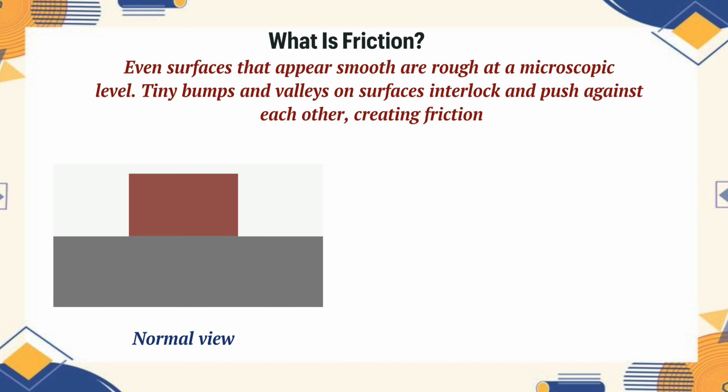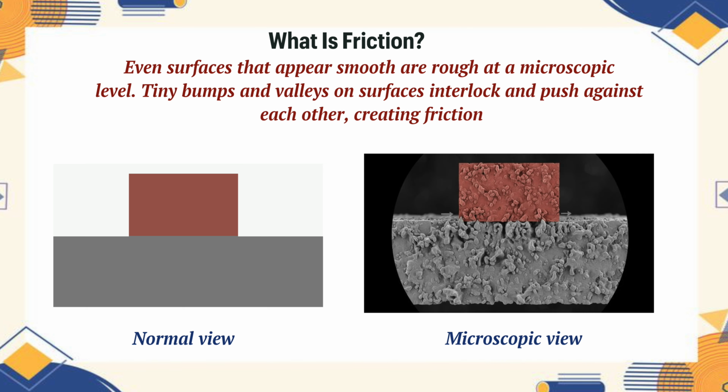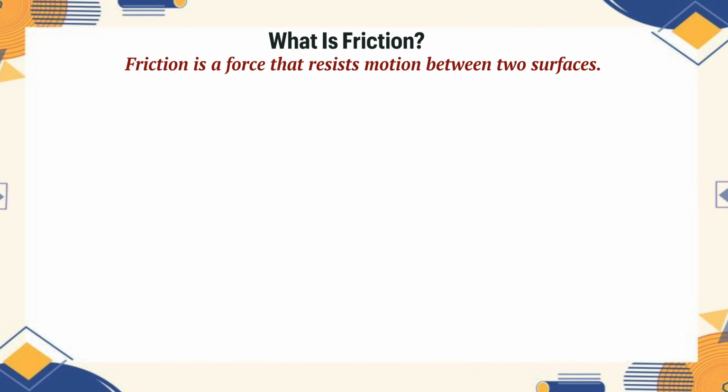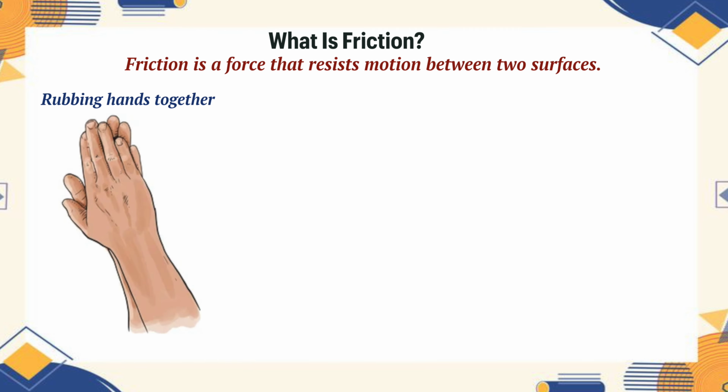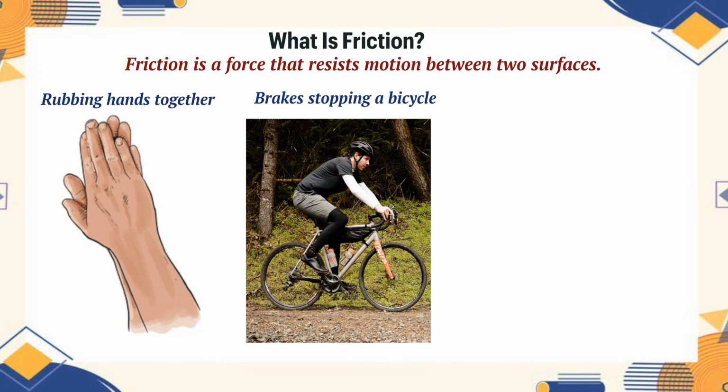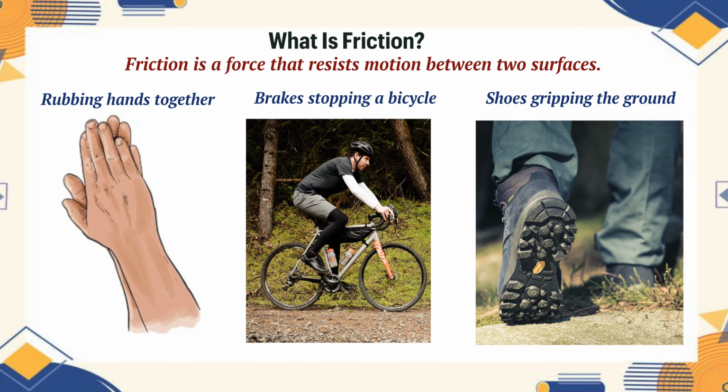Even surfaces that appear smooth are rougher at a microscopic level. Tiny bumps and valleys on the surface interlock and push against each other, creating friction. So friction is a force that resists motion between two surfaces. For example, rubbing hands together, brakes stopping a bicycle, shoes gripping the ground, and many more.